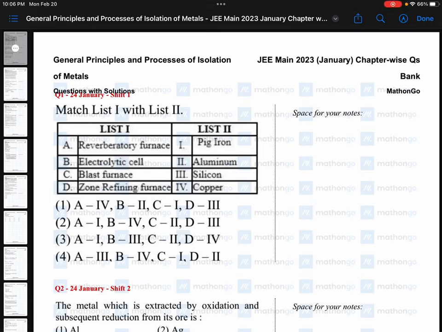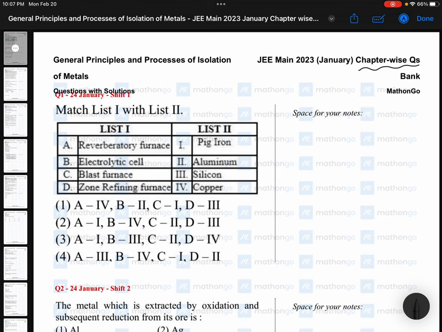JEE Main 2023 January chapter wise questions. I know nowadays you people are busy with your board exams and all, but after board examination, before JEE Main second session, there is a small gap, and these will be helpful for your BITSAT examination also. So, you must see all these questions, right?